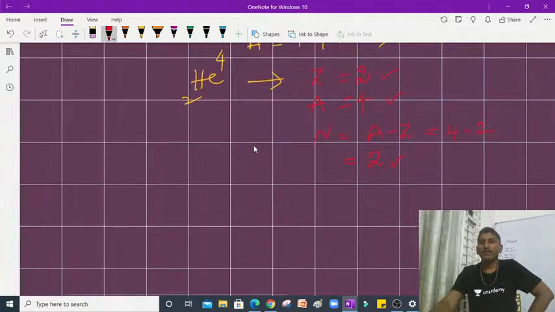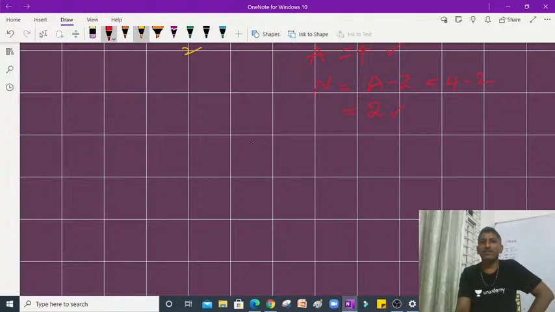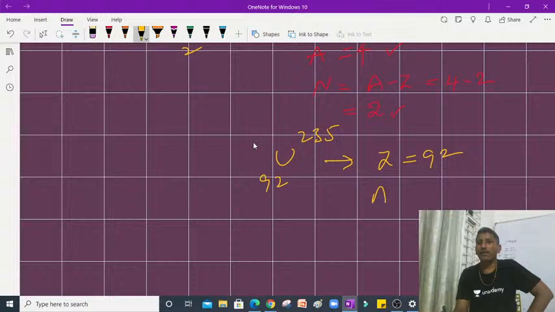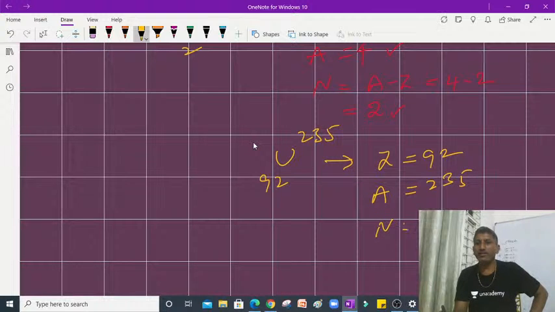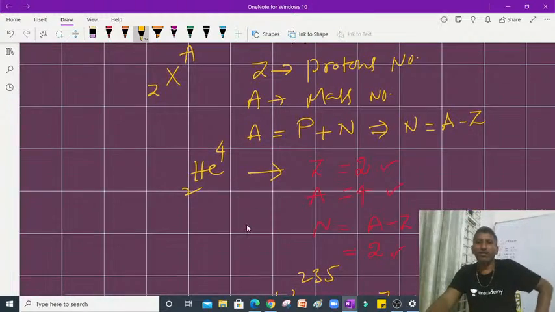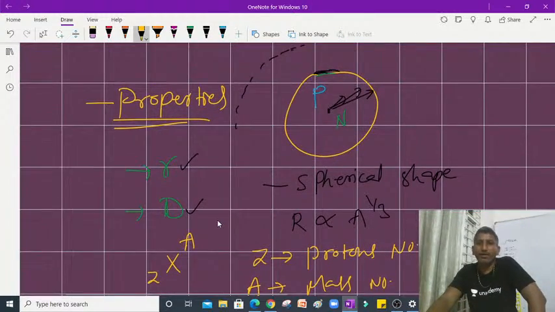Now for another example, suppose uranium 92-235 is there. In this, the protons number is 92, the mass number is 235, and the neutrons number is 235 minus 92. So likewise, we have to find out the protons number and neutrons number.